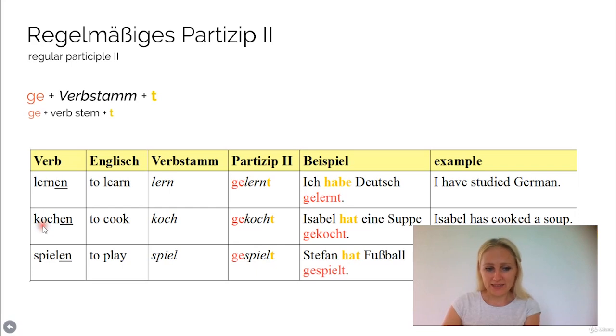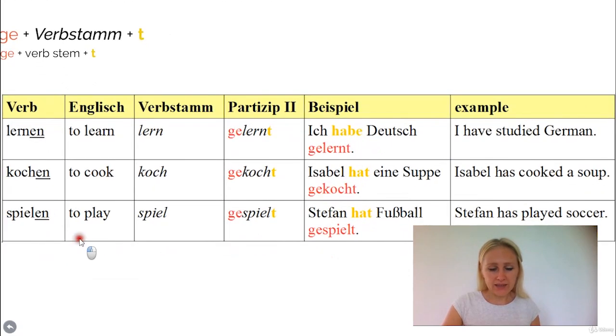Then another example, kochen, another regular Partizip 2 verb. Kochen means to cook. So the verb stem is koch, and then it becomes gekocht. You add the ge at the beginning, and at the end of the stem comes the t. So gekocht: Isabel hat eine Suppe gekocht. Isabel has cooked a soup. Sie hat eine Suppe gekocht. Here you see again the word order, the Partizip 2 comes at the end.